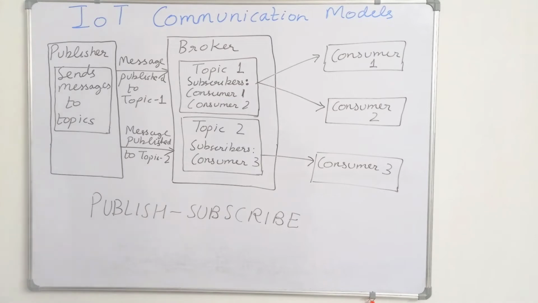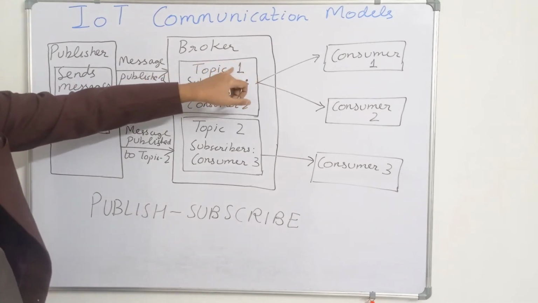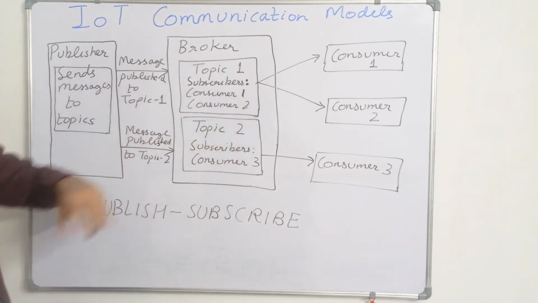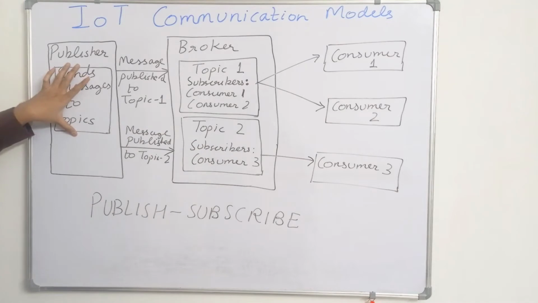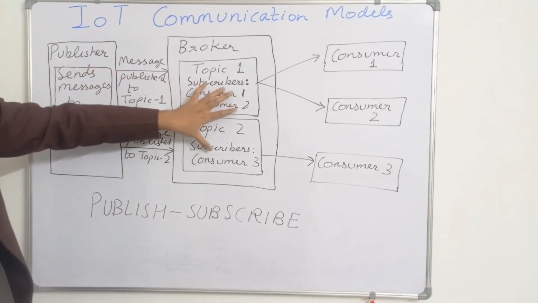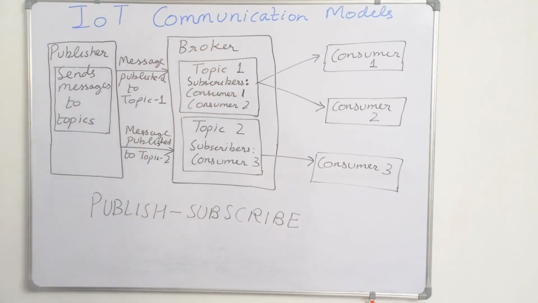The publishers send the data to the topics. Two topics are shown here, topic 1 and topic 2. The publisher sends data to the topics, and the topics are managed by the brokers.